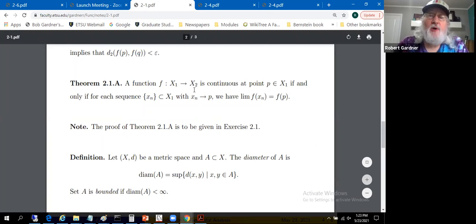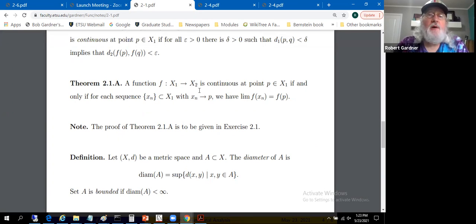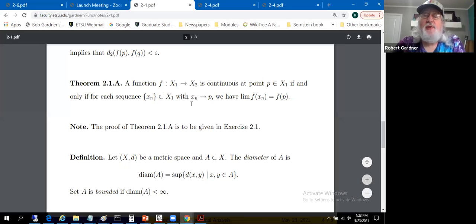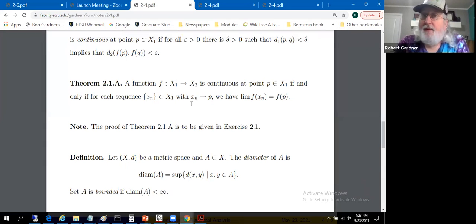Function f mapping X1 to X2. We're in section 2.1, so we're actually treating these as metric spaces, but as commented a while ago, normed linear spaces are metric spaces. The norm induces a metric. So here we've got a function mapping one metric space to another. It says it's continuous at a point P in X1 if and only if for each sequence x sub n in X sub 1 which converges to P, we have the limit of the function values, f of x sub n, converging to the function value f of P. And that's exactly what we've got.